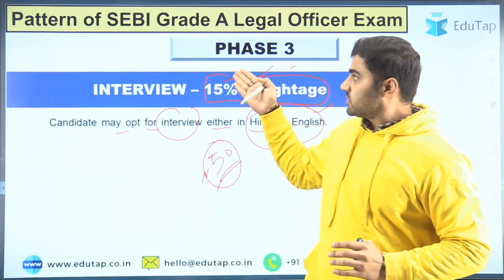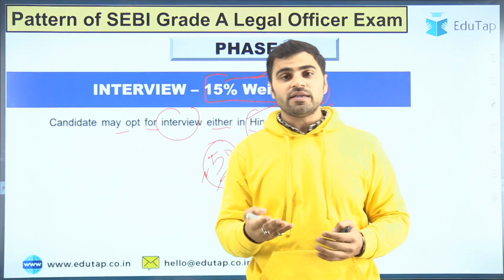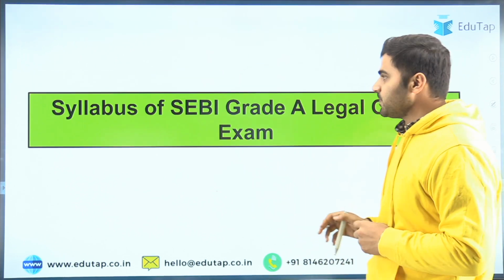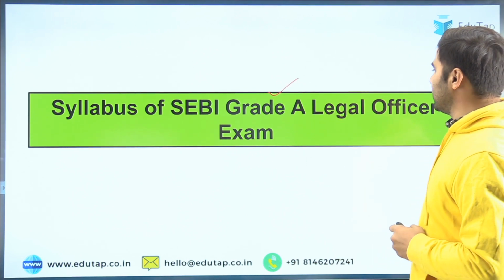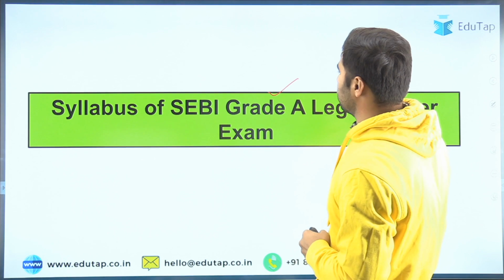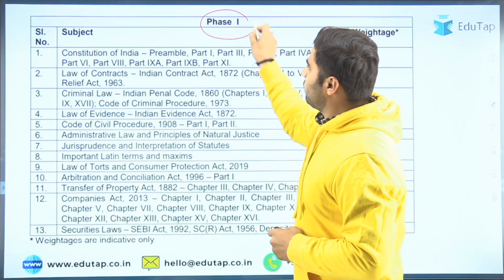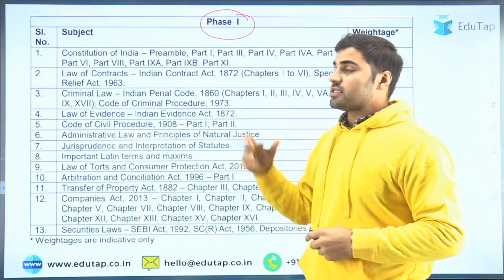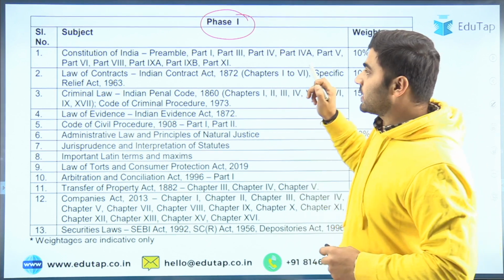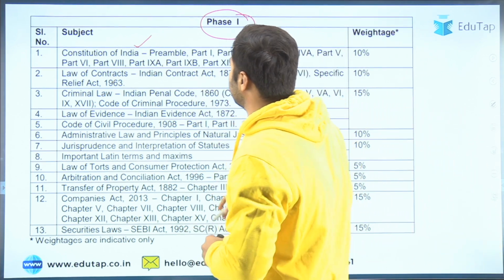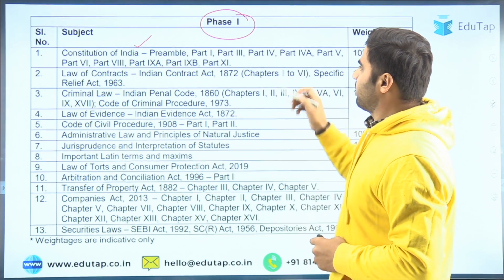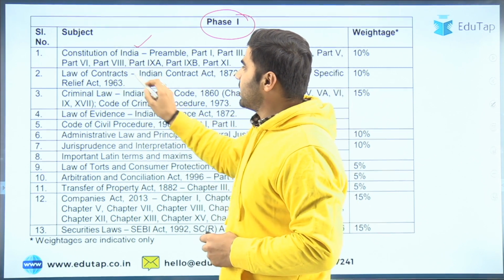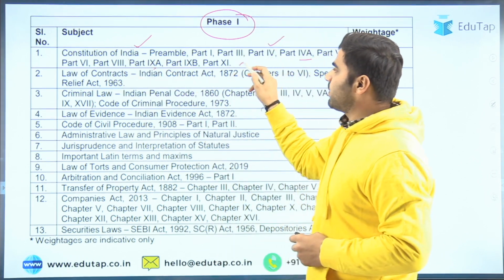So now let's discuss the syllabus. We have discussed the pattern. Now let's try to understand the syllabus of this particular examination, the syllabus of SEBI Grade A Legal Officer exam. So friends, this is the syllabus of phase 1, right? तो phase 1 के लिए syllabus क्या है? That is the Constitution of India, in which preamble, part 1, part 3rd, part 4th, part 4th A, part 5th, part 6th, part 8th, part 9th A, part 9th B and part 11th is mentioned.